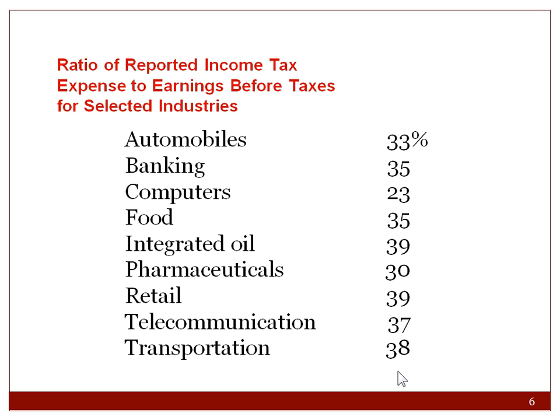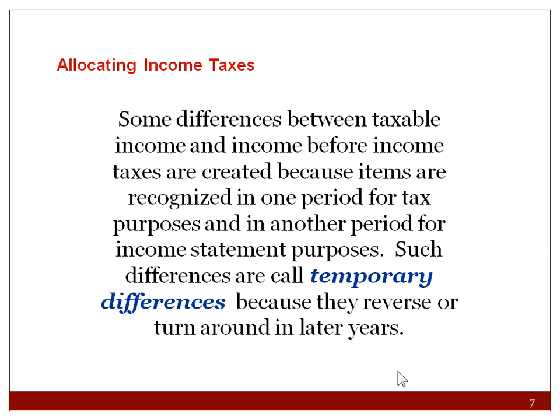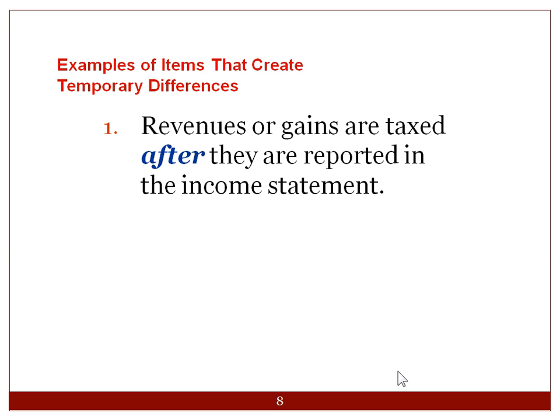Then here's an example of different types of rates that companies pay from a corporate tax standpoint. So you can see that corporations, as we mentioned in the previous lecture, have a disadvantage that they're taxed as a separate legal entity. Some differences between taxable income and income before income taxes are created because items are recognized in one period for tax purposes and in another period for income statement purposes. These differences are called temporary differences because they reverse or turn around in later years.